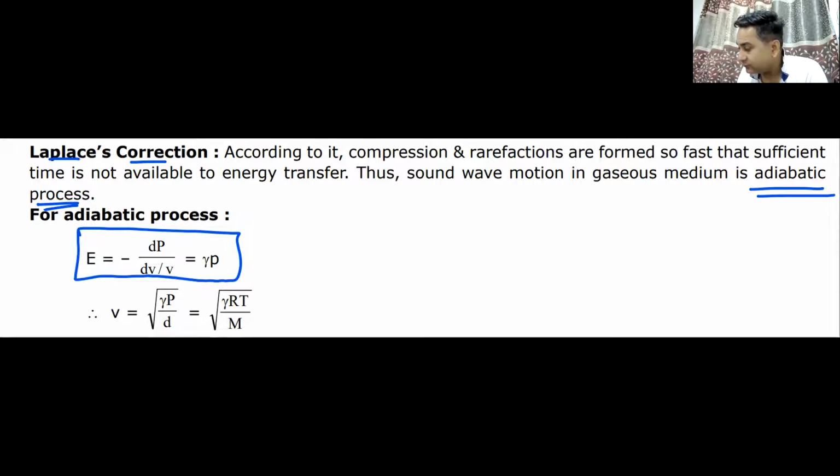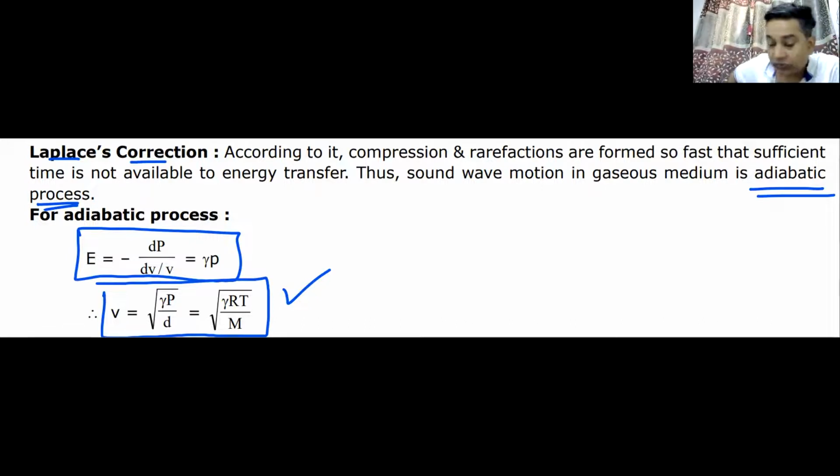Yes or no? So he suggested the correction that it should be root of gamma times P by d, or gamma times RT by M. With this formula, the velocity of sound became exactly correct, and that is known as the Laplace correction. Root of gamma RT by M, that is the formula of velocity of sound in gas. I'll give you a minute to note it down.